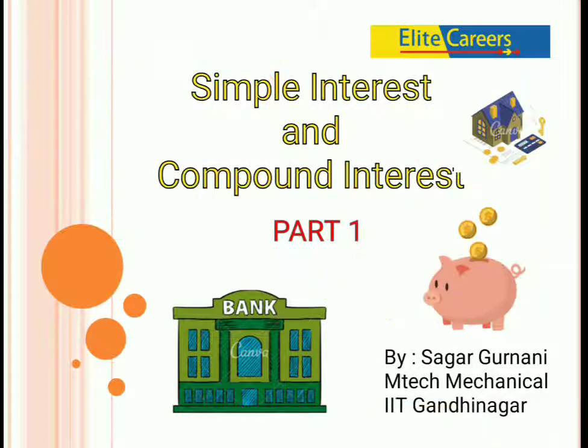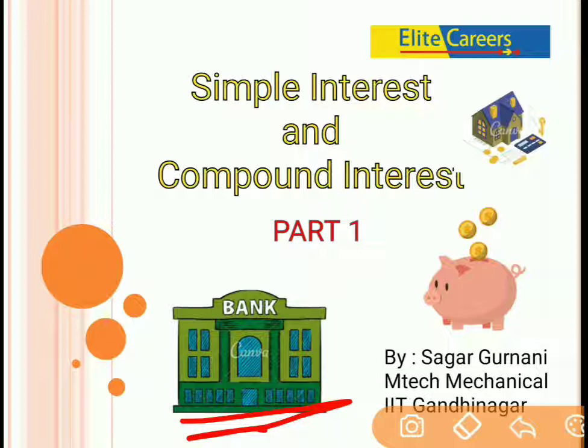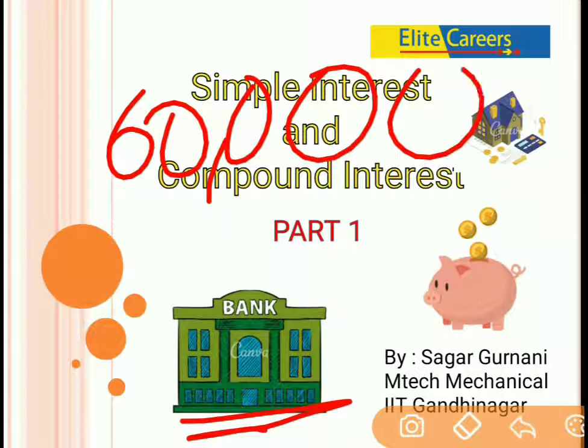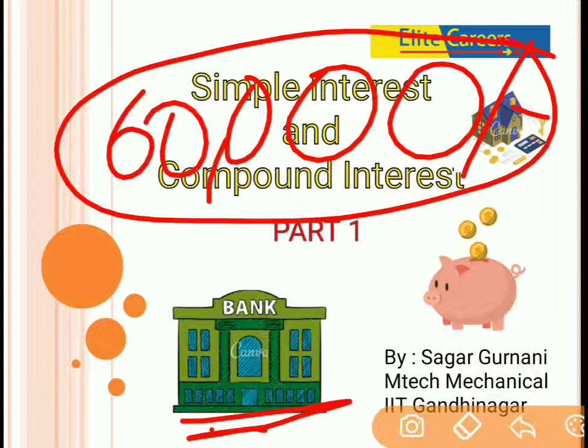For example, whenever you go to a bank to take a loan, say you have to buy a scooter and that scooter costs 60,000 rupees. Now you don't have this 60,000 rupees, so what do you do? You go to a bank to get a loan of 60,000 rupees.